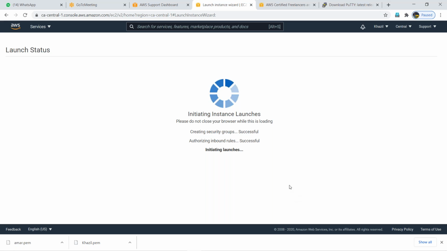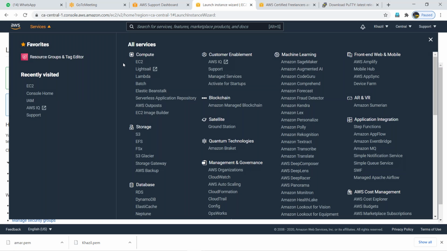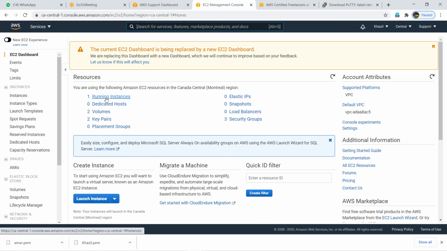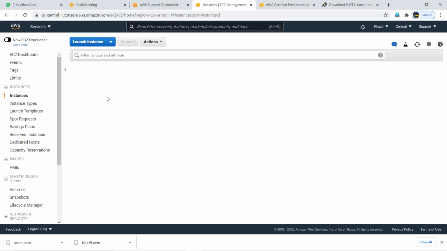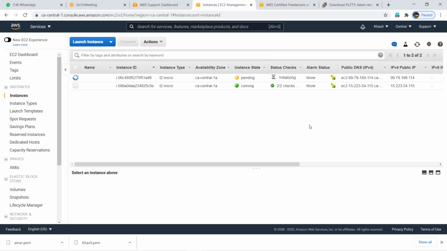See guys, this time hardly 2 minutes it took for me. Go to services. Now what do I need? I need a private key. Go to EC2. Running instance. See, now I can see 2 servers. 2 servers you installed in AWS data center.